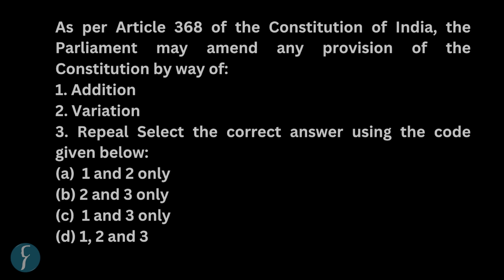Right. Next question is about Article 368. I think one of the easier questions. Article 368 is about how exactly an amendment to the Indian Constitution can happen. The question is, through Article 368, what are the ways in which we can amend the Constitution? Can we bring addition? Can we bring variation? Or can we repeal any provision of the Constitution? Of course, the answer is all of the above. Anyone who did a plain reading of Article 368 would have known this. Basic knowledge.